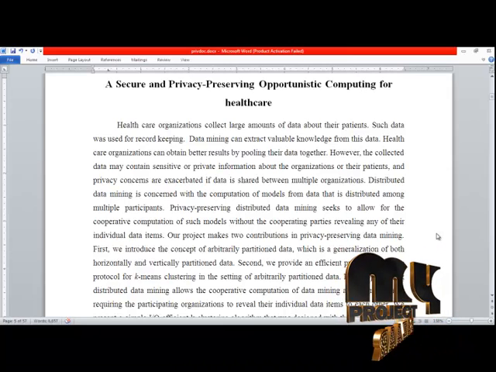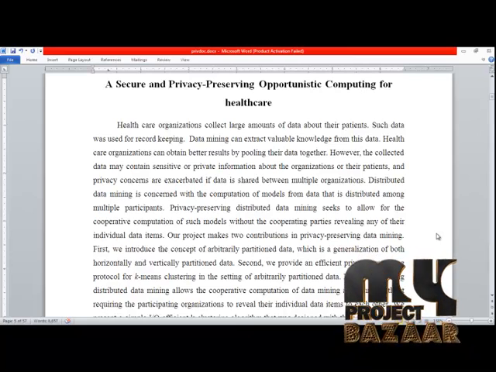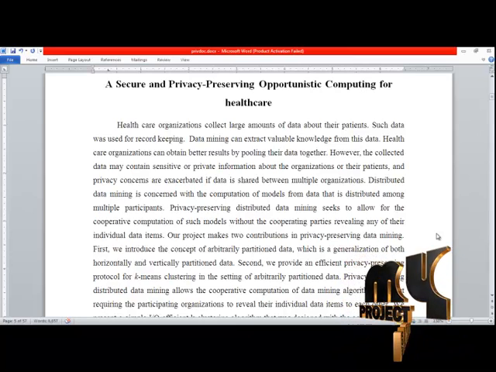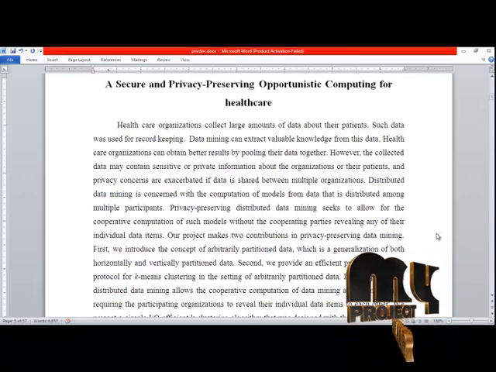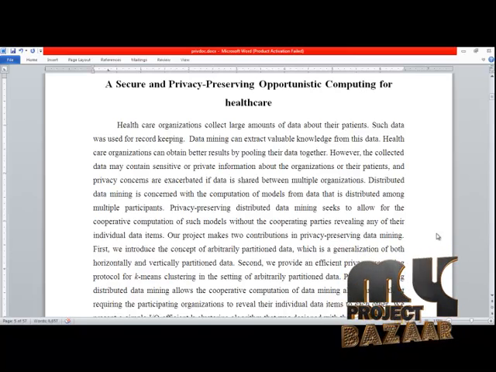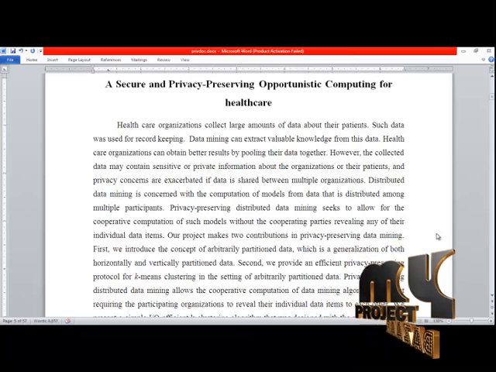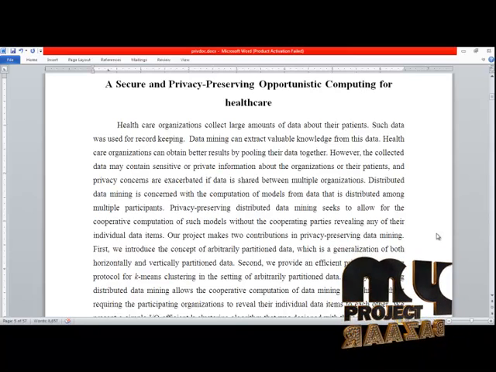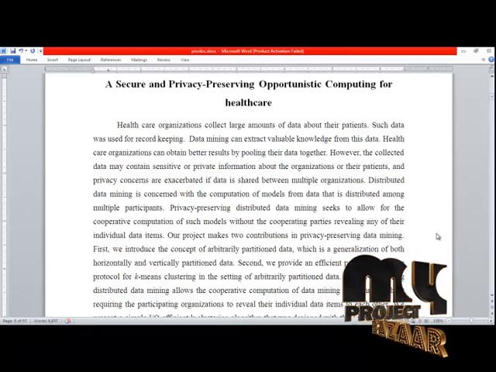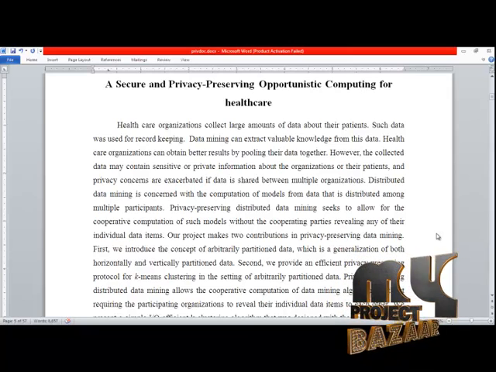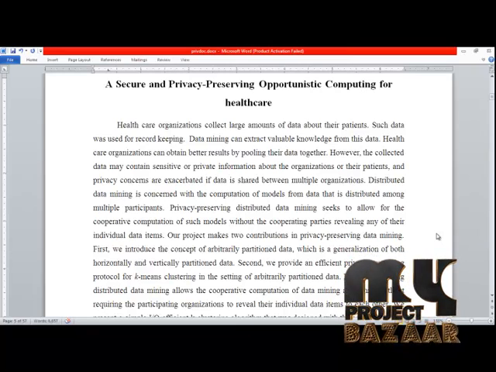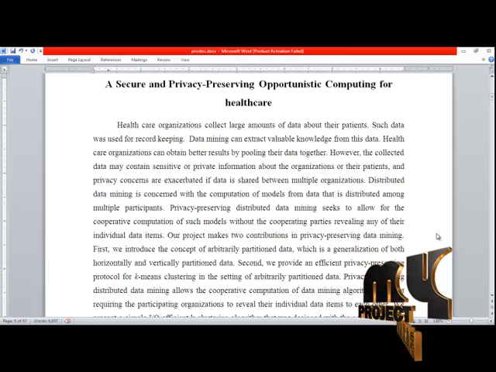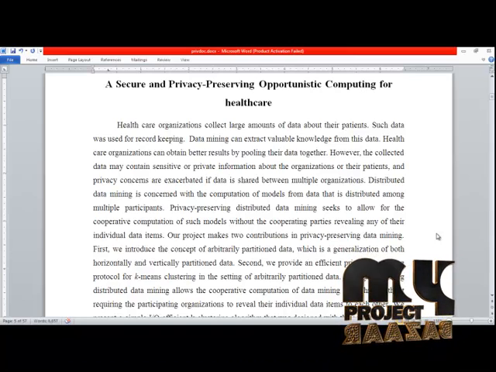Healthcare organizations collect large amounts of data about their patients. Such data was used for record keeping. Data mining can extract valuable knowledge from this data. Healthcare organizations can obtain better results by pooling their data together. However, the collected data may contain sensitive or private information about the organizations or their patients, and privacy concerns are exacerbated if data is shared between multiple organizations.